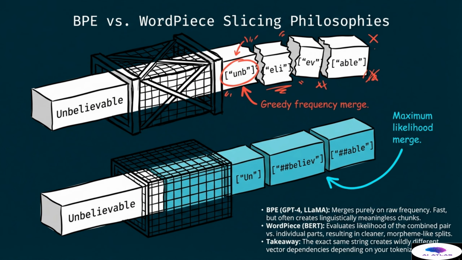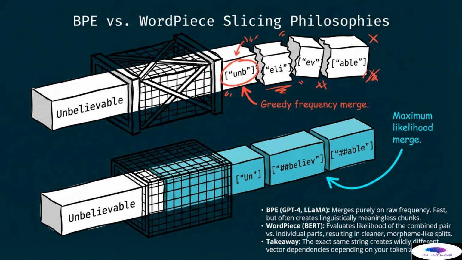On the other hand, the wordpiece method used by models like BERT evaluates the likelihood of the combined pair versus the individual parts. This results in cleaner, more logical splits that often resemble morphemes, which are the smallest units of meaning in a language. In our illustration, you can see the top beam being jaggedly sliced by the greedy frequency merge of byte pair encoding.